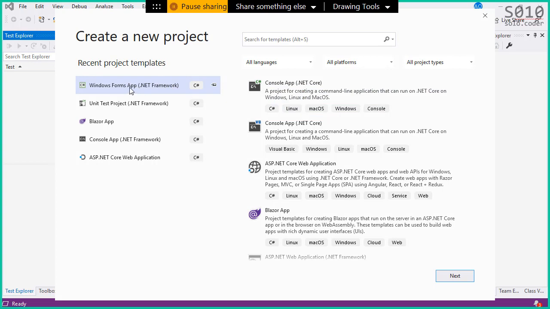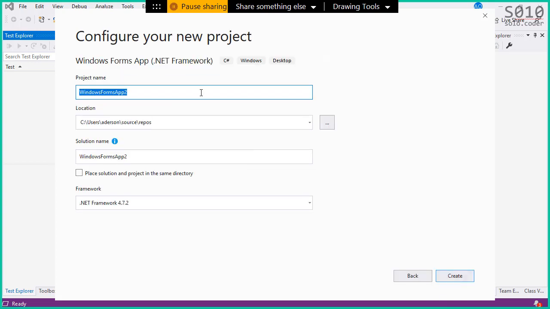So Windows Forms app, I'm gonna select next here. The name is bank. I'm gonna keep the same solution name, and I'm gonna remind you to uncheck this checkbox, place solution and project in the same directory. Uncheck that.